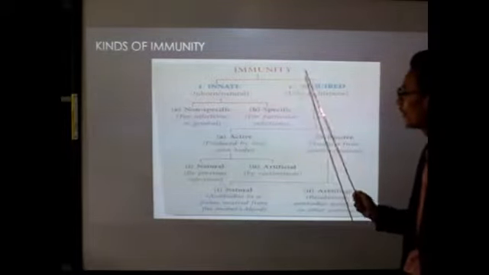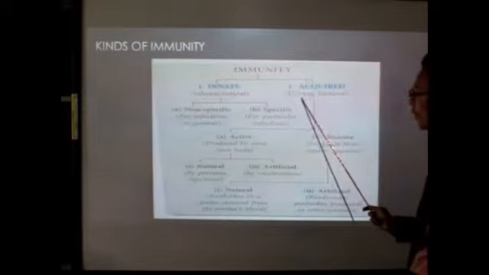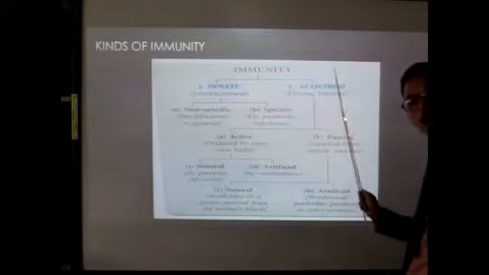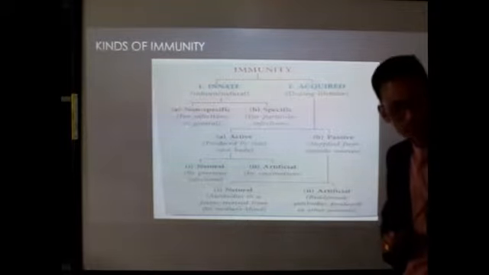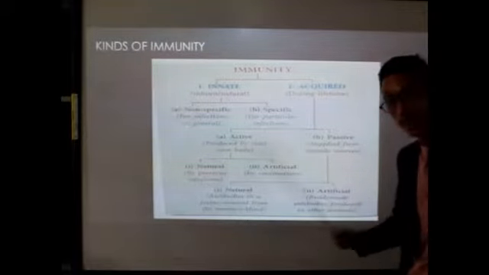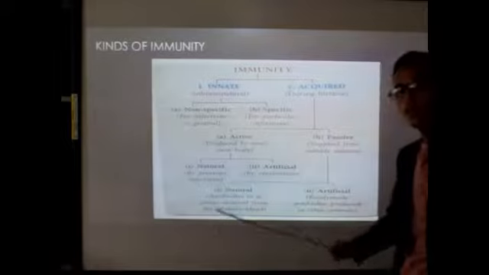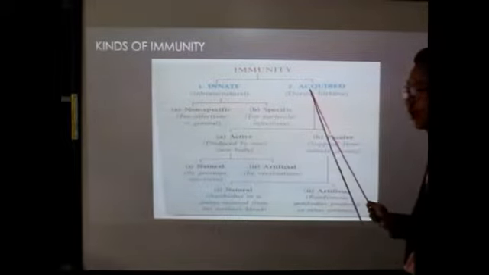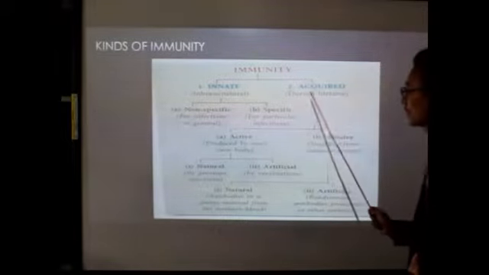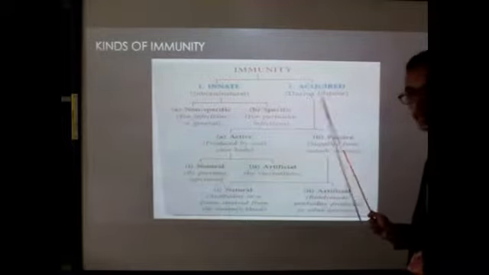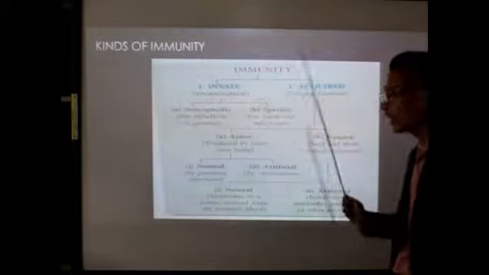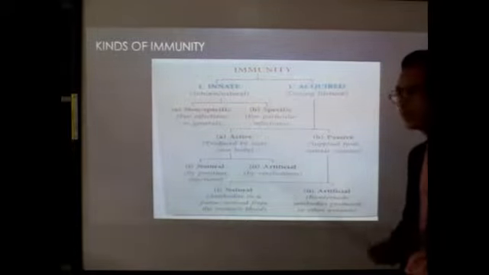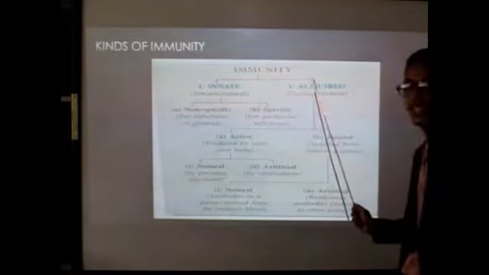Number two, acquired immunity, acquired during lifetime. So after the birth of the individual, whatever immunity is developed after birth is called acquired immunity. It is developed during lifetime, so from the time of birth till the death of an individual, whatever immunity is developed is called acquired immunity.